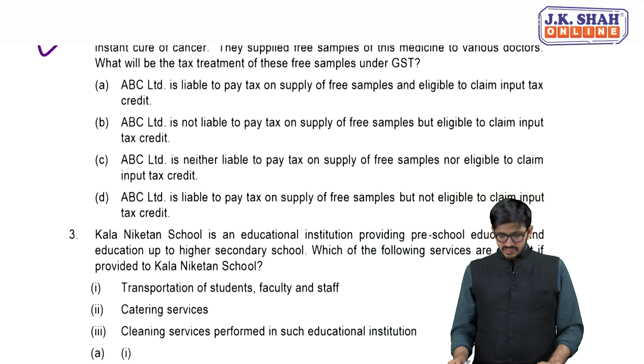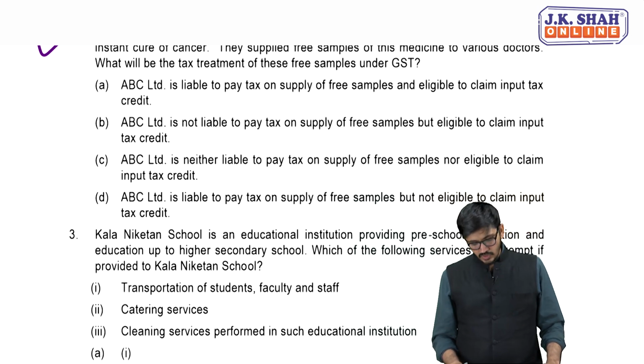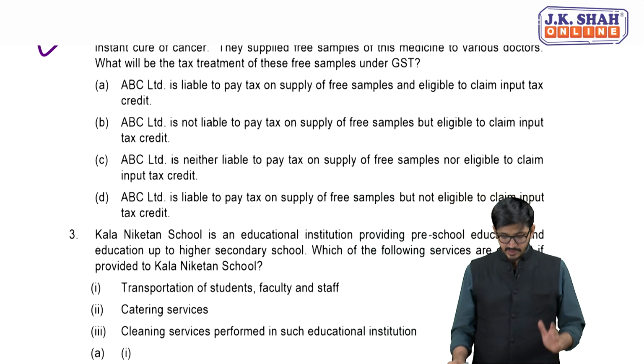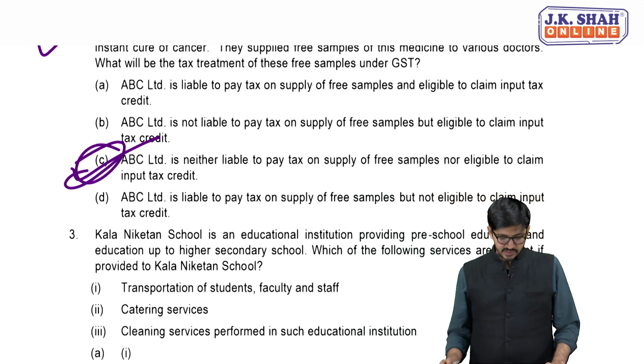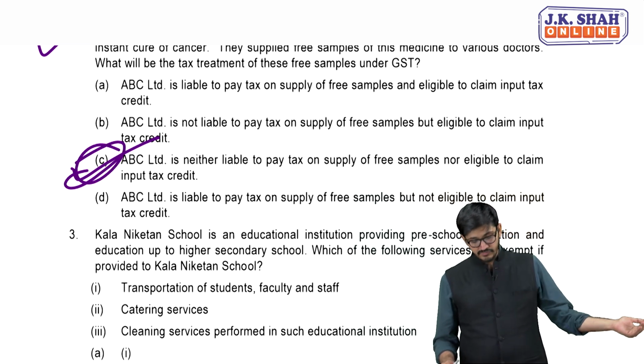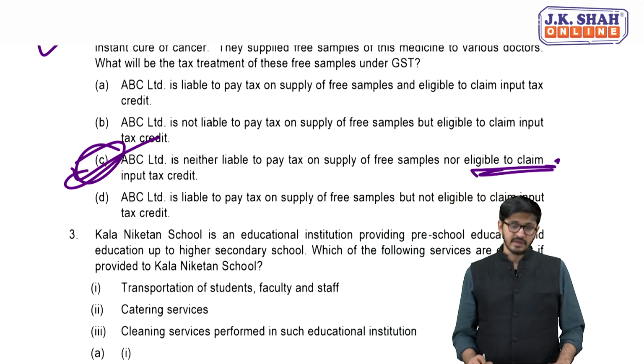So yeah, which is their option? Is ABC liable to pay tax on supply of free samples and eligible to claim ITC? Absolutely no. ABC is not liable to pay tax on supply of free samples but eligible to claim ITC. C. ABC is neither liable to pay tax on supply of free samples nor eligible to claim ITC. Yeah, absolutely right. C option makes sense, because it's neither liable to pay tax on supply of free samples and neither is it eligible to claim any ITC.